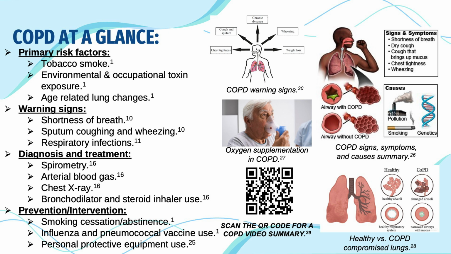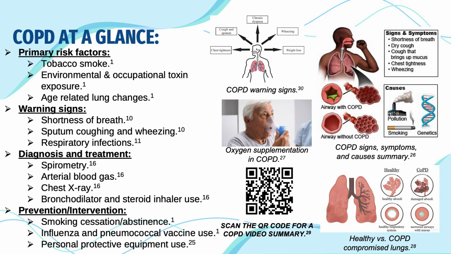And finally, let's recap with a summary of the most important points. COPD is a chronic progressive respiratory disorder that becomes increasingly prevalent with age. Key risk factors include tobacco smoking, environmental and occupational chemical exposure, as well as aging-related lung changes. Warning signs include shortness of breath, sputum coughing, chest tightness, and recurrent respiratory infections.